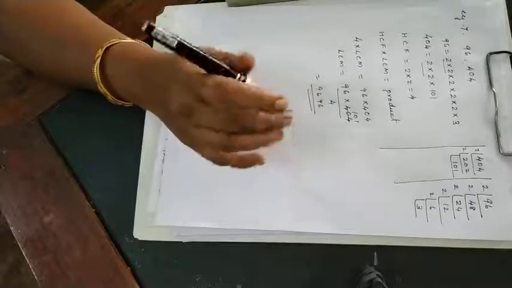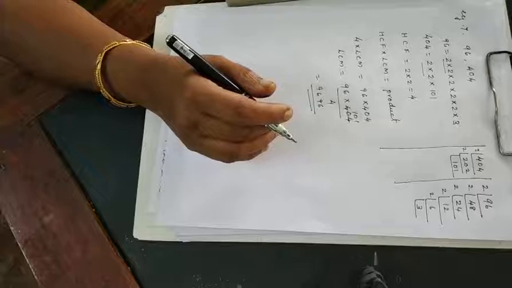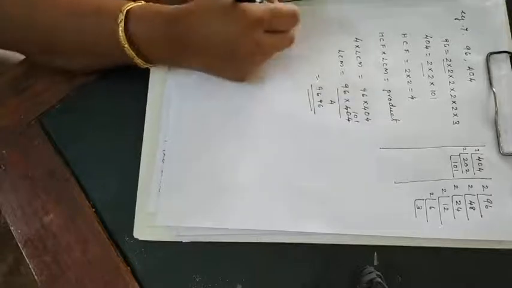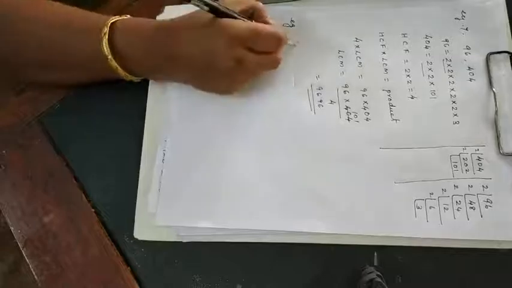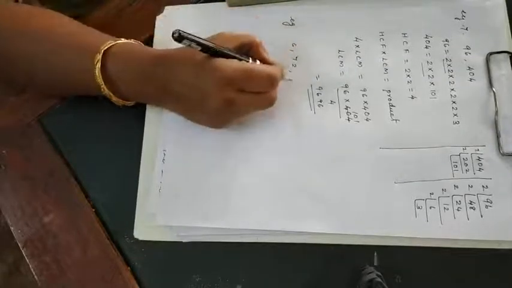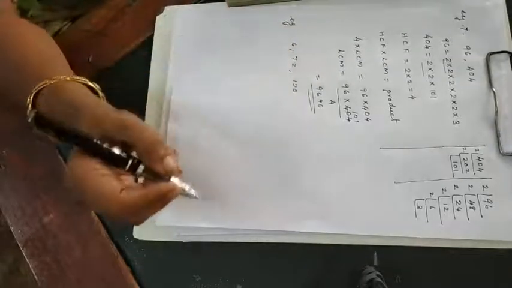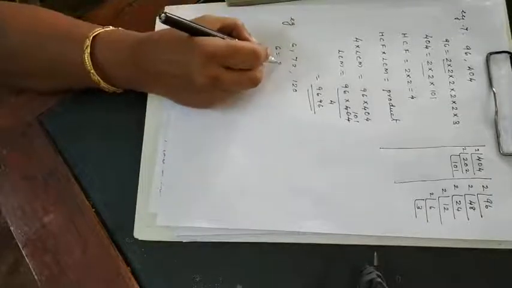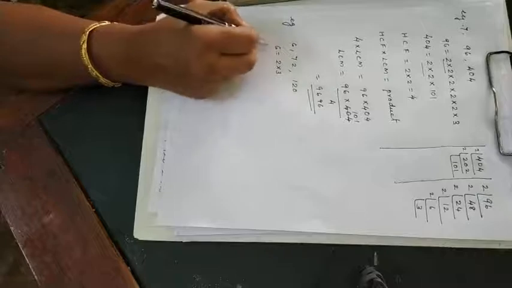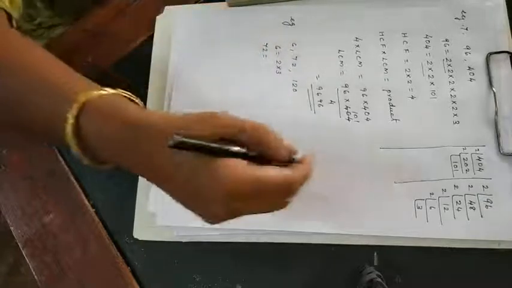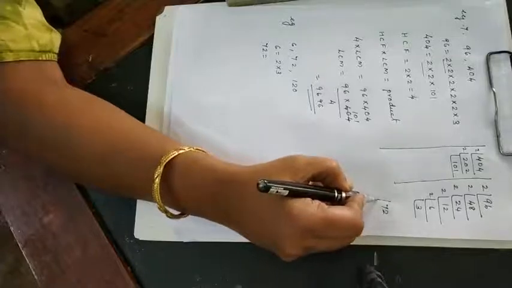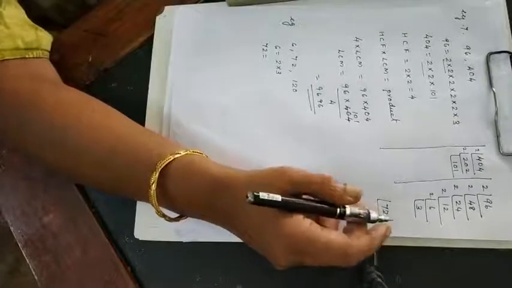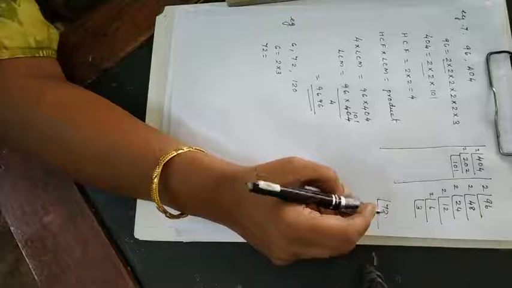Now, example 8, you see the HCF and LCM of 6, 72 and 120. Okay, 6 you can write as 2 into 3 only. 72, 8 9s are 72, 8 you can split as 2 into 2 into 2.